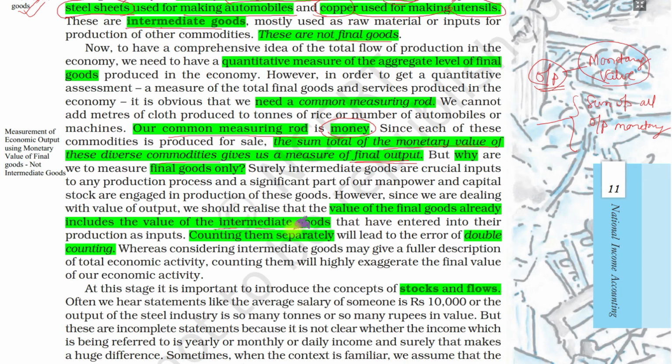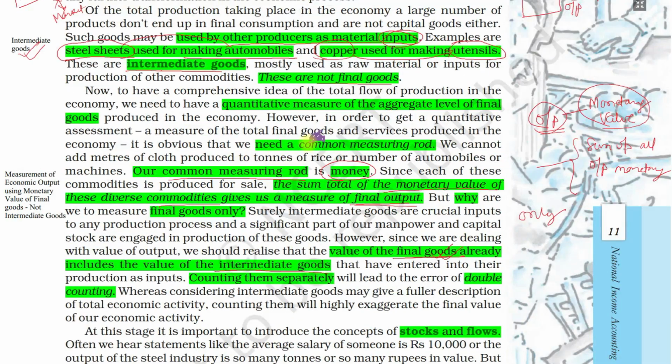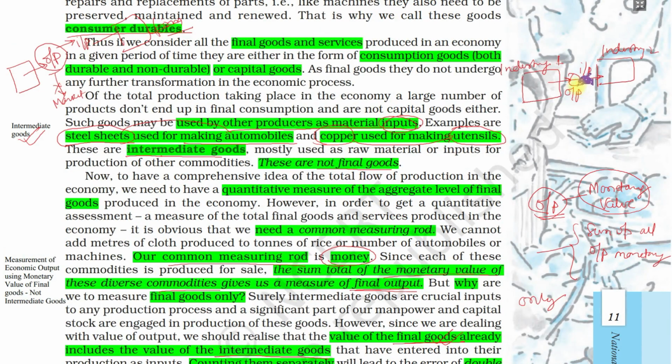Intermediate goods are not included, as I told you. Only final goods are included here. Why don't we include intermediate goods? Because if we include an intermediate good here, suppose we calculate rupees 10 and include it here, this again becomes input to one industry, then output.